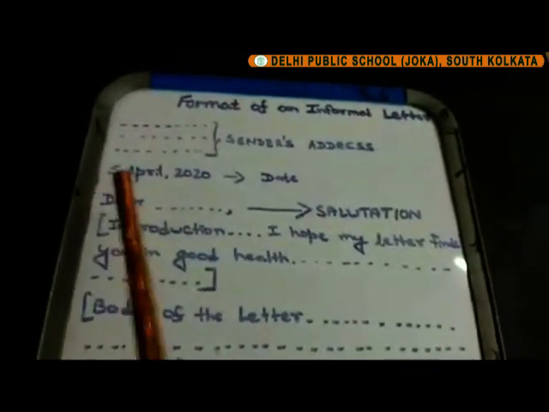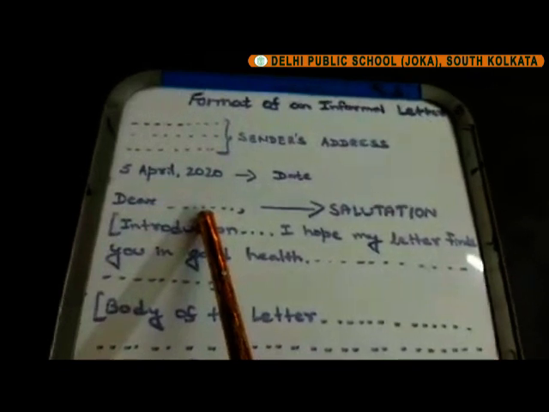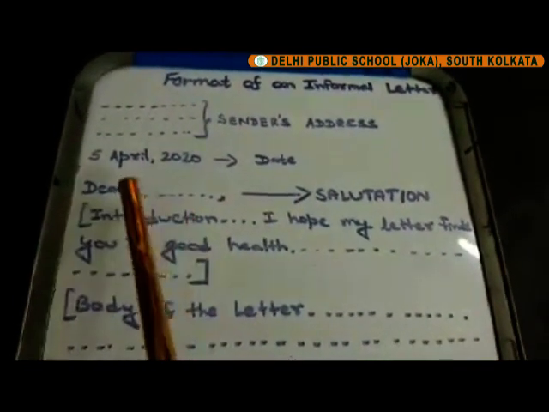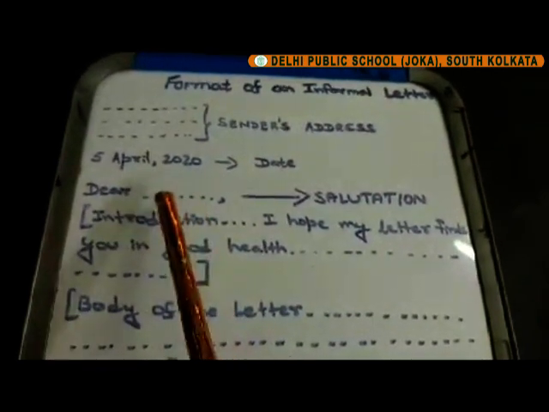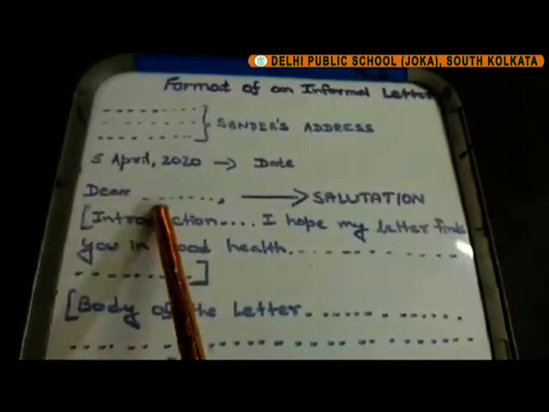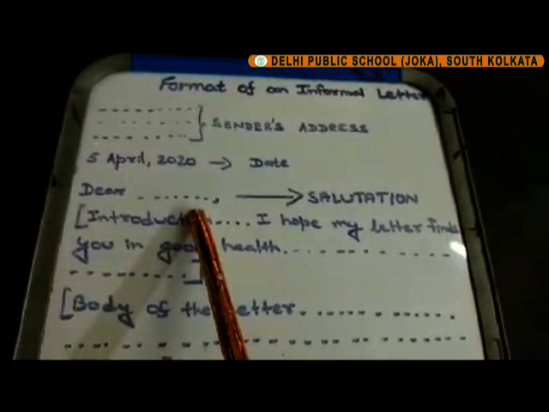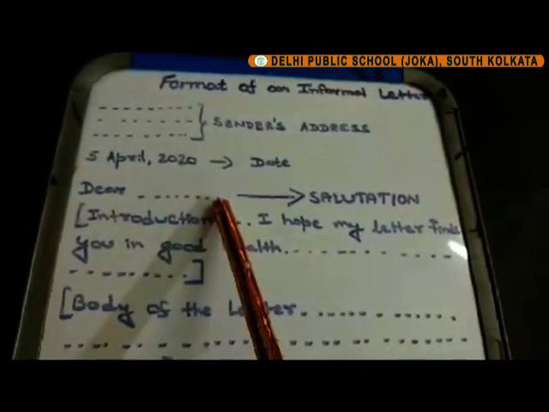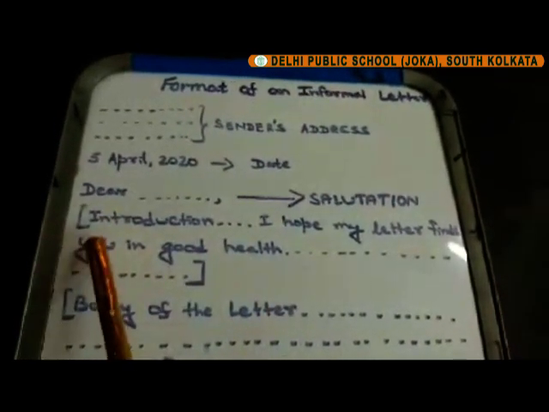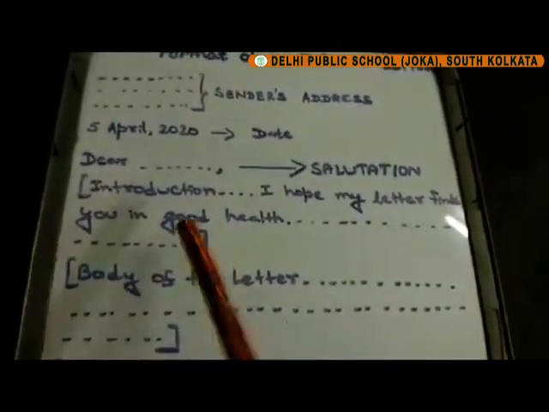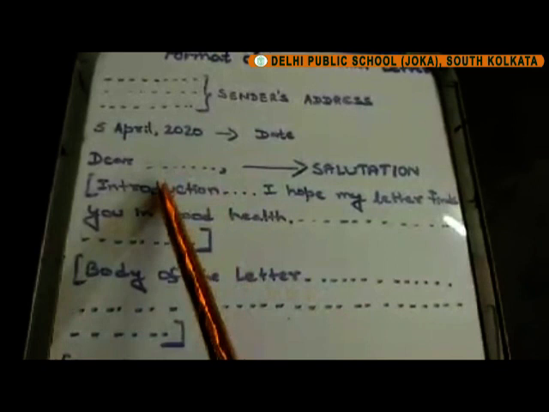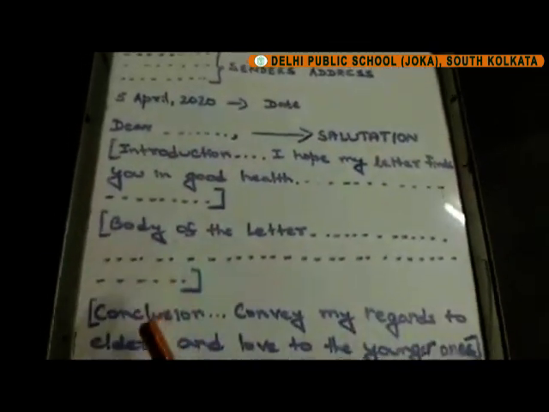In an informal letter, the greeting is also informal. If we are writing to a friend, then we write dear and then the friend's name. If we are writing the letter to our parents, we write dear mother, dear father. In case of grandparents, we write dear grandfather and dear grandmother. After the greeting, we leave no line gap and then begins the letter writing.